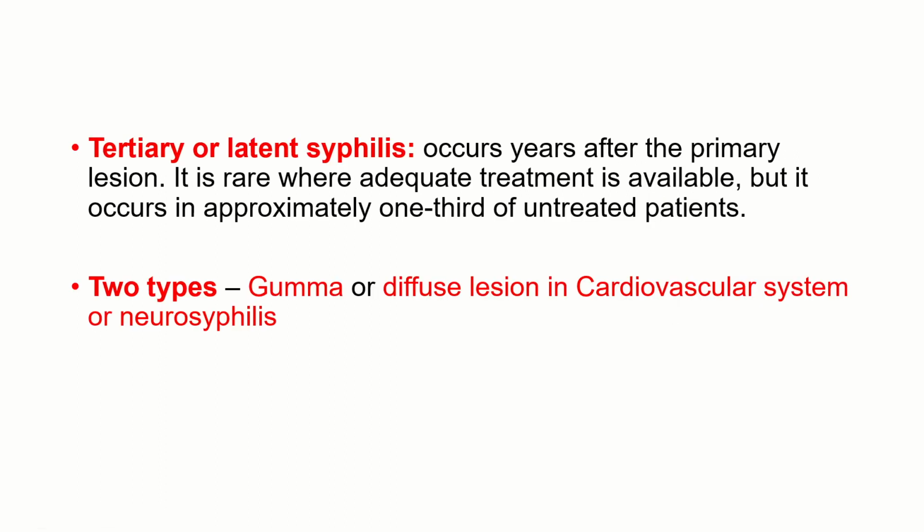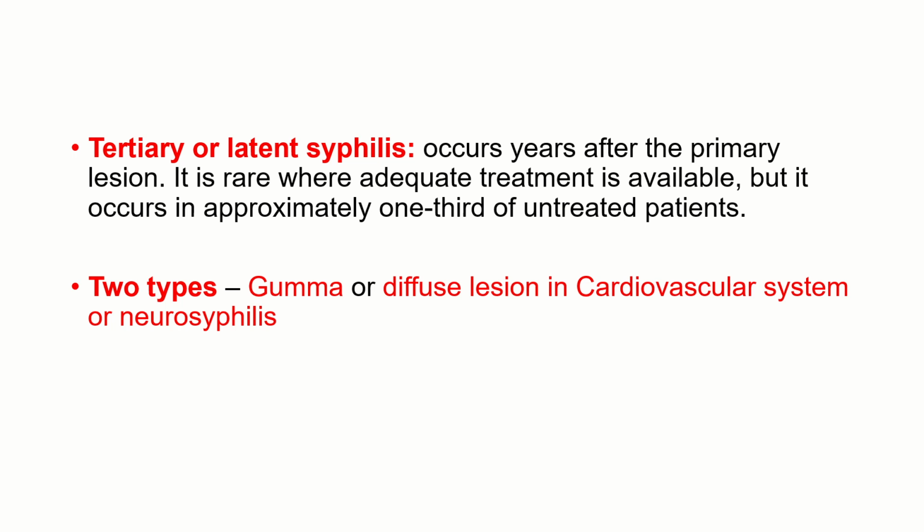Coming to tertiary or latent syphilis, it occurs years after the primary lesion. It is very rare nowadays, and it occurs in approximately 1/3 of untreated patients. So if the patient is getting treatment, tertiary syphilis is going to be very rare. And if the patient is not taking any treatment, there are chances that he might go for a tertiary syphilis.